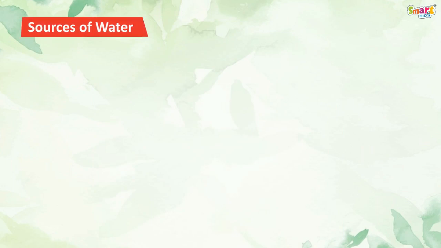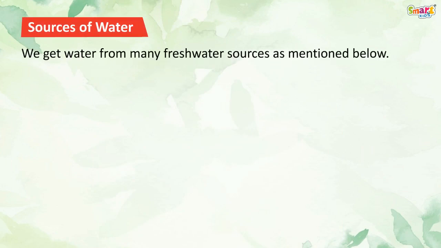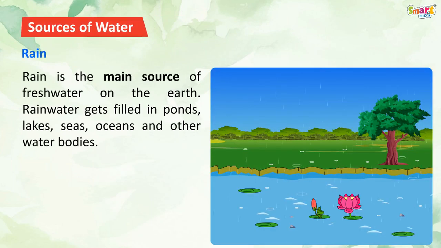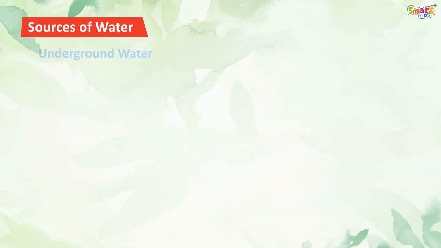Sources of water. We get water from many freshwater sources, as mentioned below. Rain. Rain is the main source of fresh water on the earth. Rainwater gets filled in ponds, lakes, seas, oceans and other water bodies.